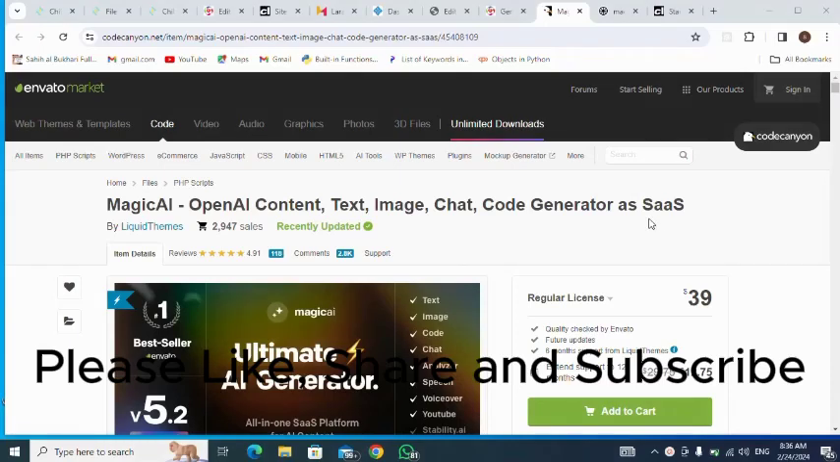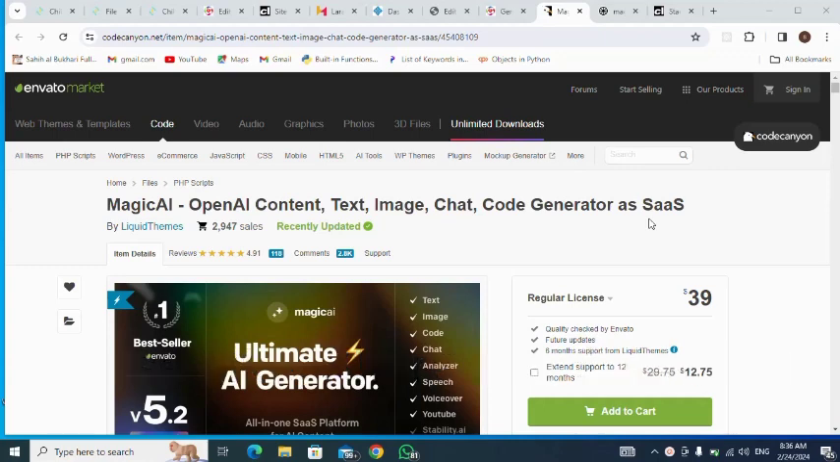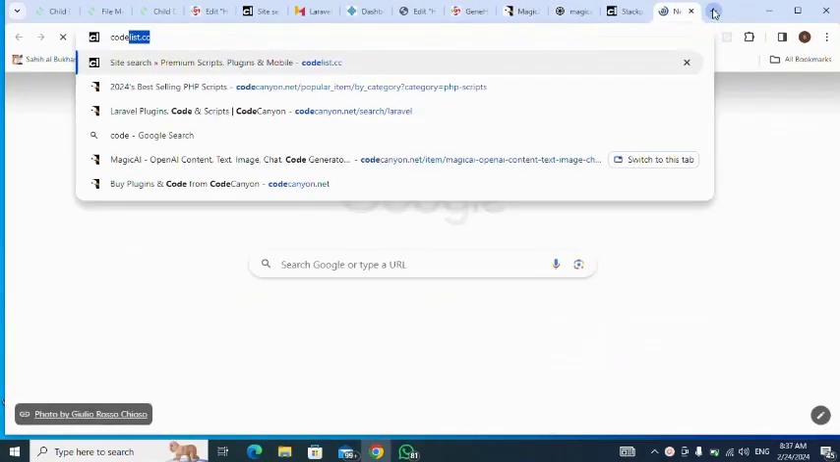Now, how to install MagicAI, that's the OpenAI content, text, image, chat, code generator SaaS script. So we'll be using Codelist to download this script for testing purposes. Let's go straight to our codelist.cc, open a tab, codelist.cc.